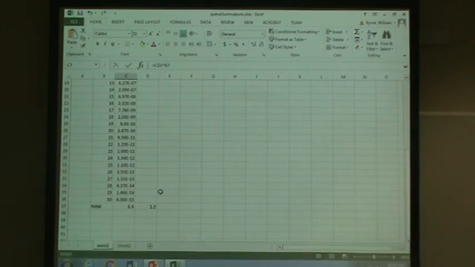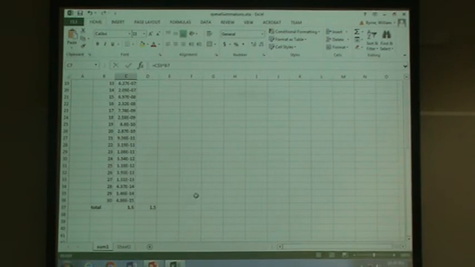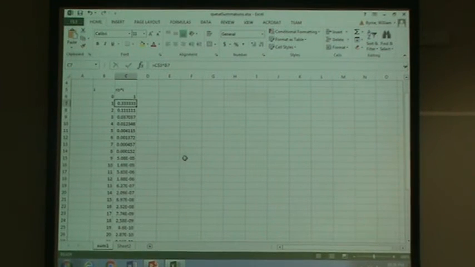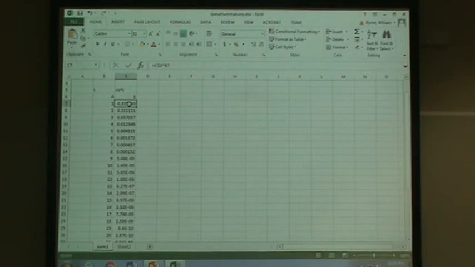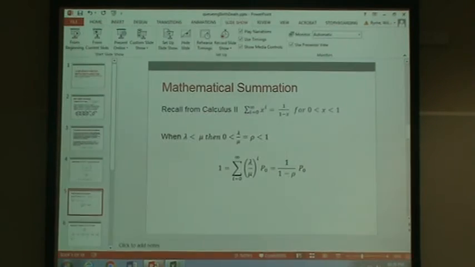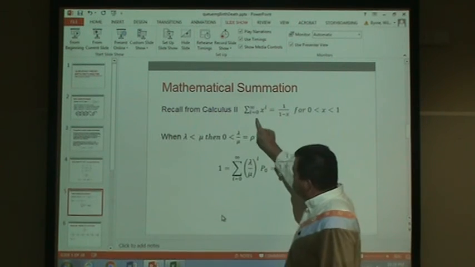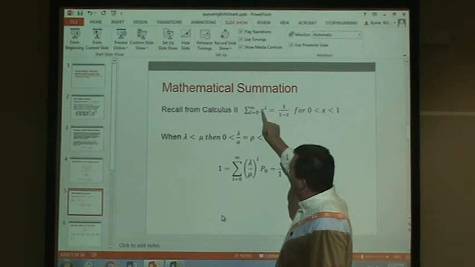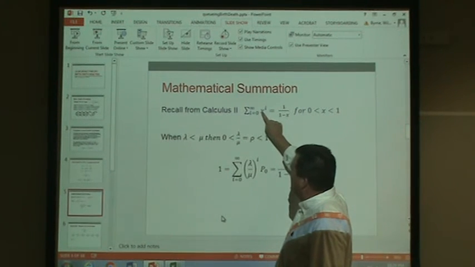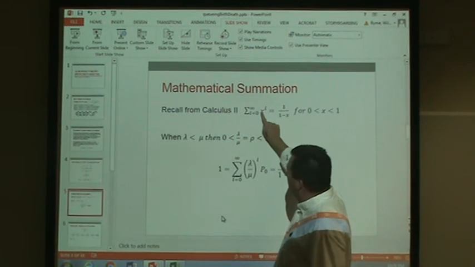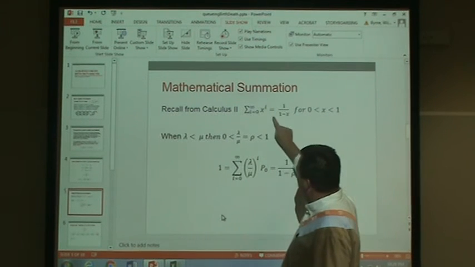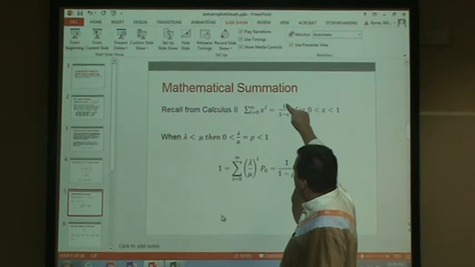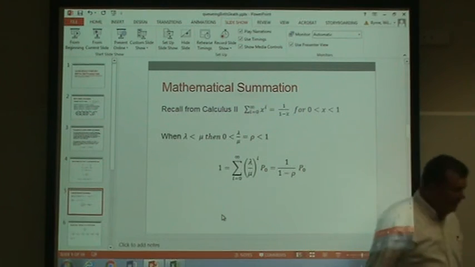After 30, they're really, really close to 0. So when Excel gives us an estimate, the sum of all of these terms, the sum of the first 30 terms, what I'm doing in Excel is saying from i equals 0 to 30, not to infinity, add up x raised to the i. We could use many values for x between 0 and 1, and just see what it compares to, 1 divided by 1 minus that same x.